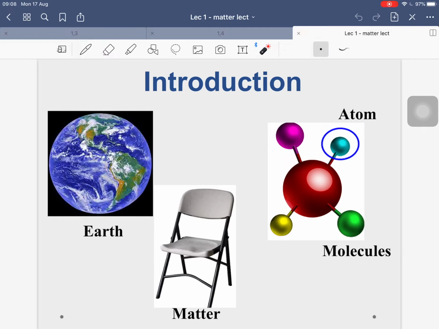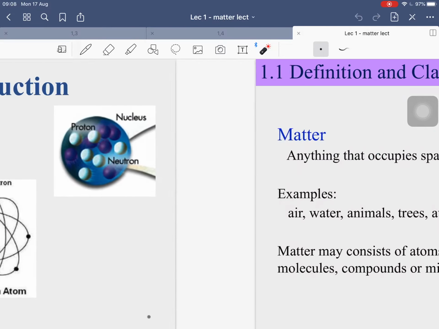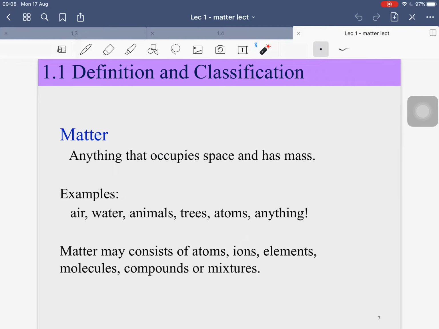So all of these things are matter. The earth is made of matter, this chair is matter, and even atoms and molecules are all matter. So what is matter actually? Matter is anything that occupies space and has mass, right? For example, like air, water, animals, trees, and whatnot. Matter may consist of atoms, ions or elements, molecules, compounds or mixtures. Those are the components of matter.